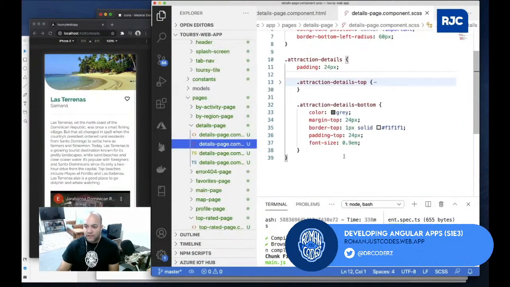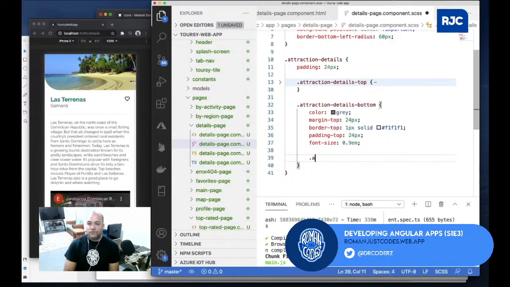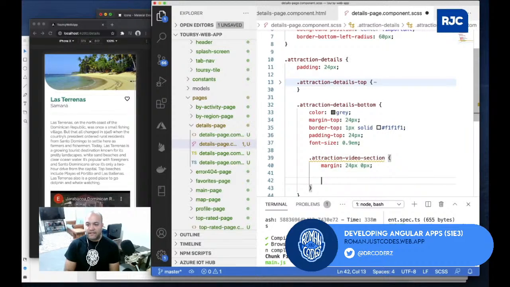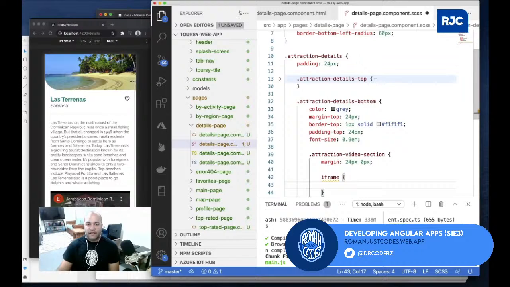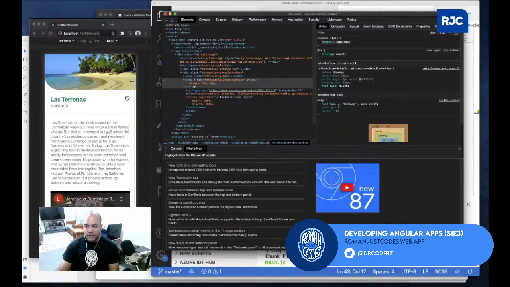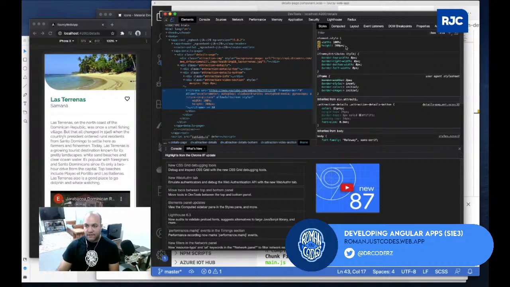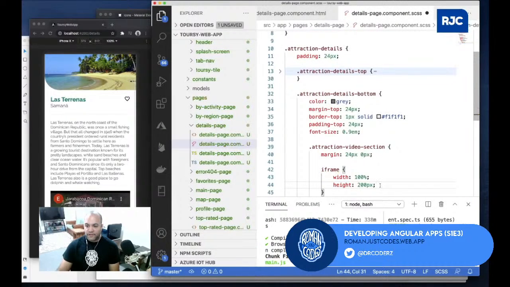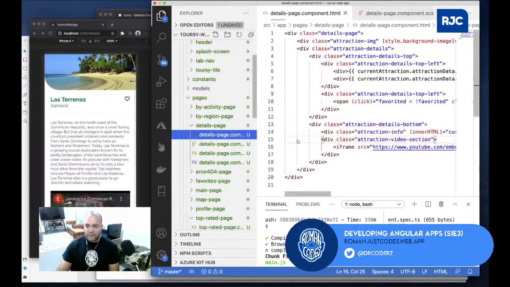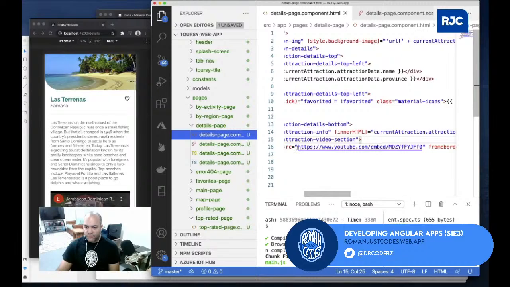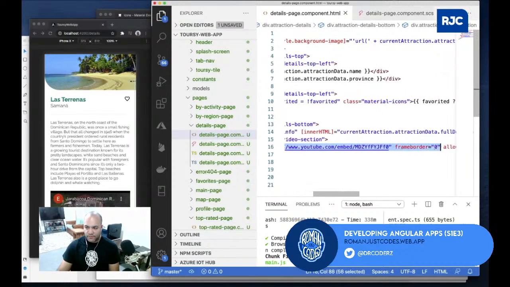So I'll do details bottom, and then also attraction video section. I'll do this, and then inside, if there's an iframe tag, I will make sure to do this. So I'll do the width and the height. Perfect. I'll do this. Got it. In my details page, again, I'll probably grab the source and do it like this, because that was kind of weird.